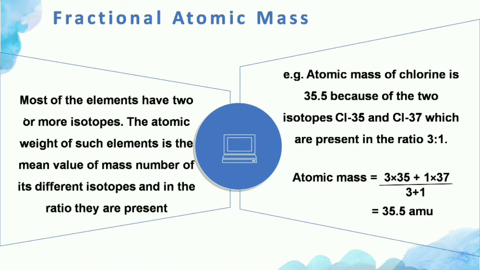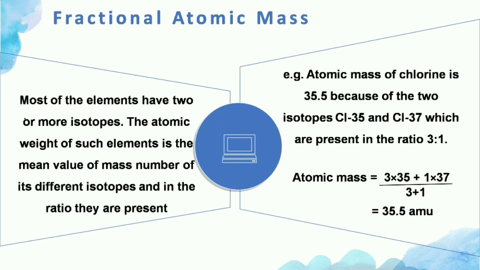The atomic mass of elements with two or more isotopes is equal to the average of mass of various isotopes. Or we can also say that it is the mean value of mass numbers of different isotopes and in the ratio they are present. For example, the atomic mass of chlorine is 35.5.